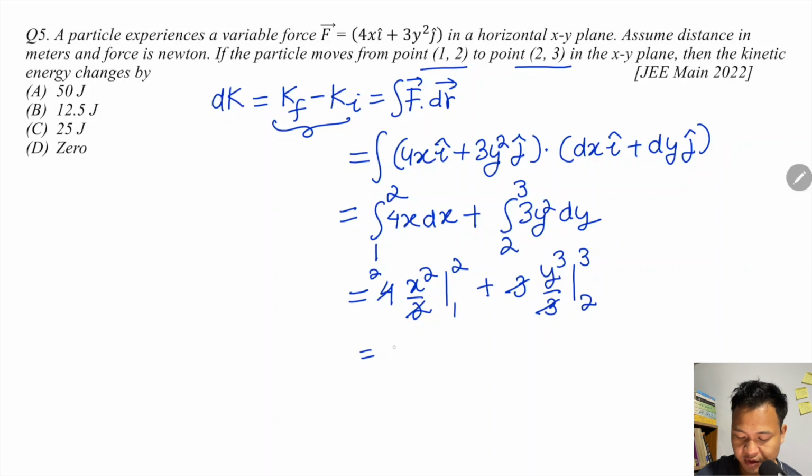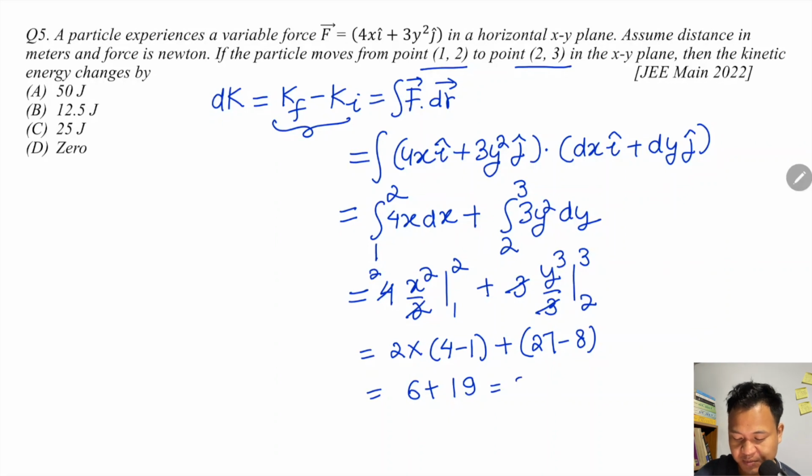Limit put karke change in kinetic energy: 2 square is 4 minus 1 square is 1, plus 3 cube is 27 minus 2 cube is 8. 2 into 3 is 6, plus 27 minus 8, which is 19. So 6 plus 19 is 25 joules. So this is the change in kinetic energy. Question answer to be 25 J.